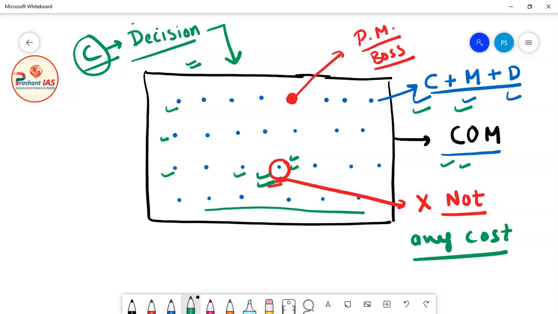Now the Prime Minister has a second choice. He will say, please resign from your post. The Prime Minister can say that please you resign from your post, and once you leave the Council of Ministers, then there is no problem.